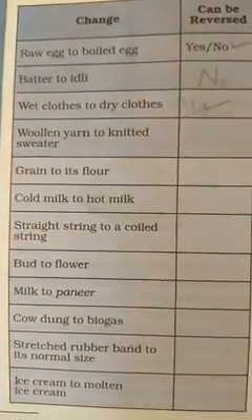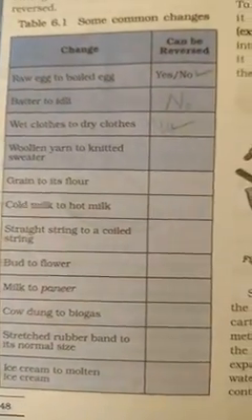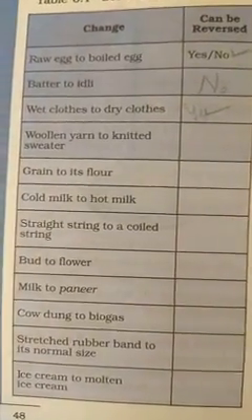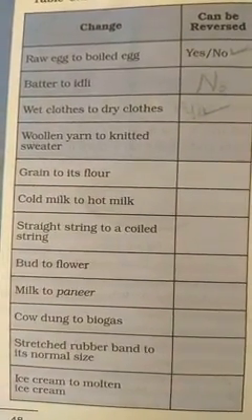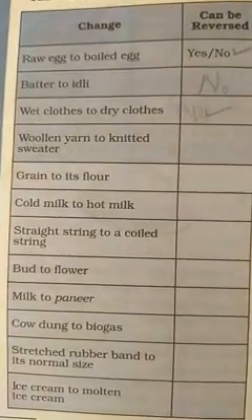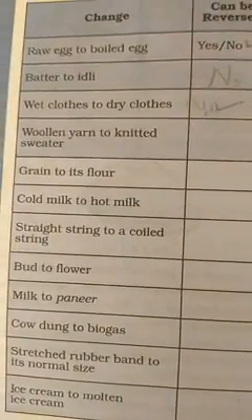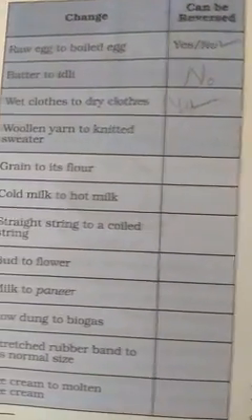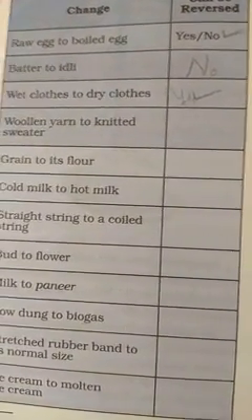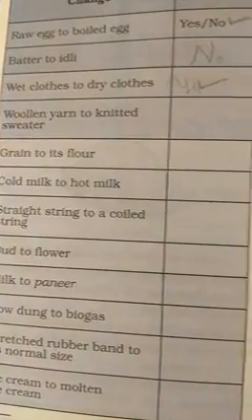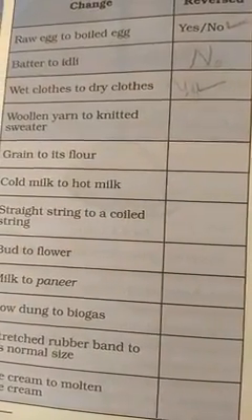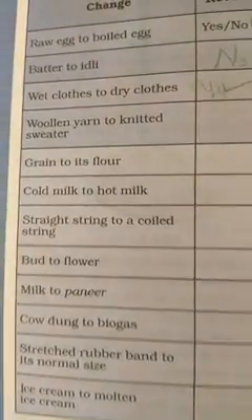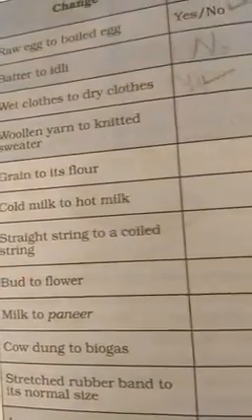Children, in the previous class, I gave you one activity: say some common changes that occur during the day in our daily life. So one column is changes, and in another column, can it be reversed or not. Can the changes be reversed, bringing them back to their original? Yes or no, you have to observe and write in this table. So let us recall the memory.